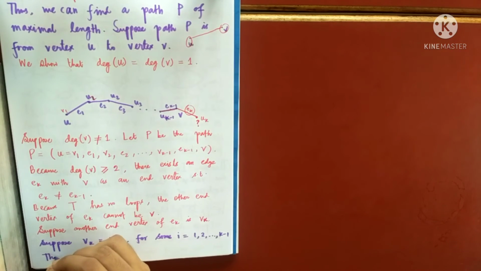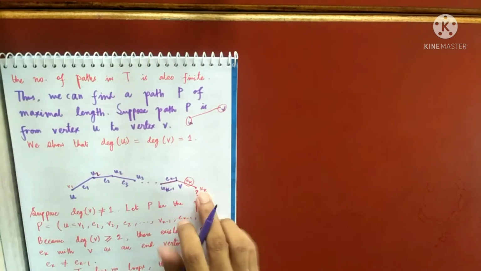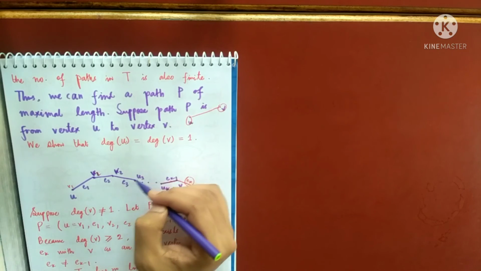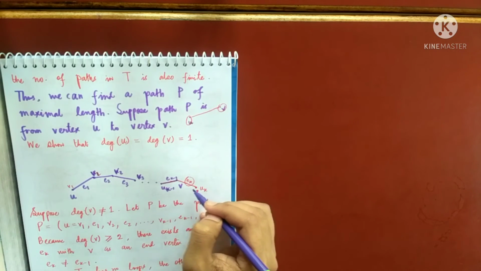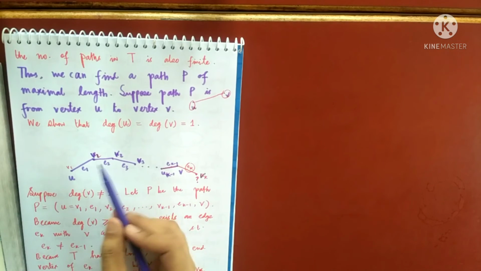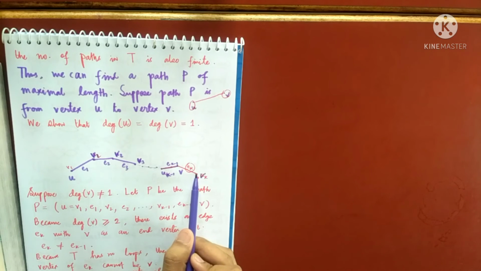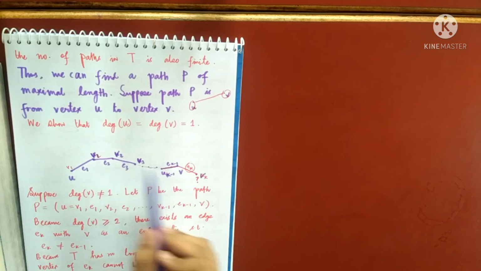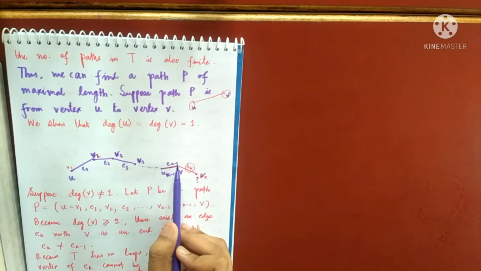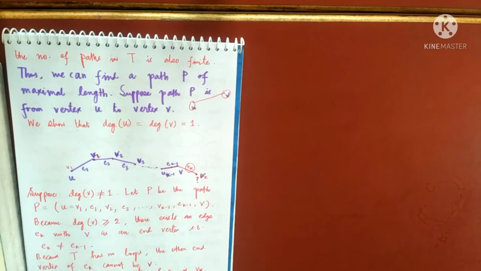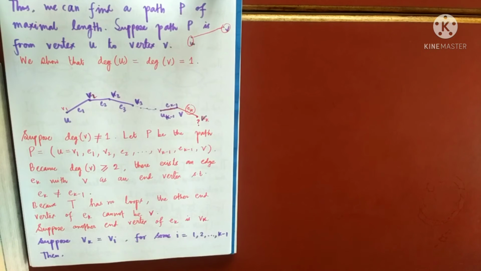I'll just set it down. Then, you see, I'm writing Uk, they are using the notation V, doesn't matter. And this is Vk. Suppose Vk is the same as V2. So start with V2, you go up to here, and this is the same as V2 again. So that is forming a cycle, because this is connected like this, and this is connected like this. So that will form a cycle, exactly that I will write. So then, if I start with Vi, or you can start with any one of them.